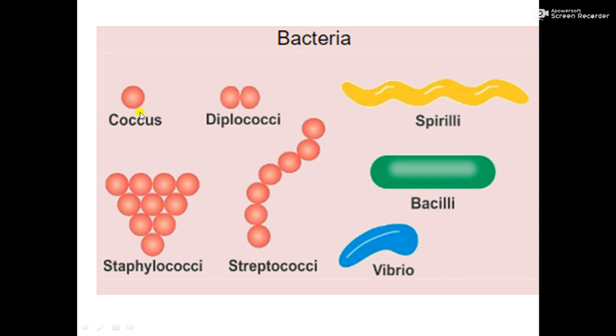Coccus bacteria are spherical, and sometimes two cells are attached together, called diplococci, where diplo means double. Sometimes many cells aggregate, called staphylococci. When cells join in a chain, it is called streptococci or streptococcus bacteria. This is the kind of prokaryote that is bacteria.